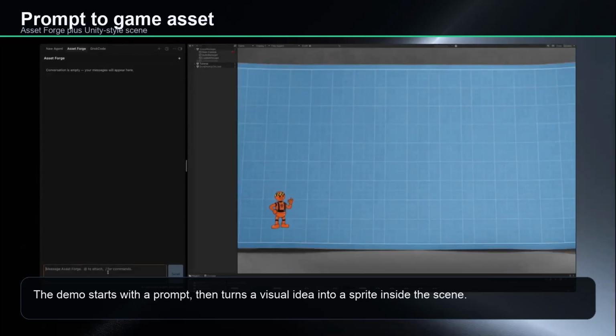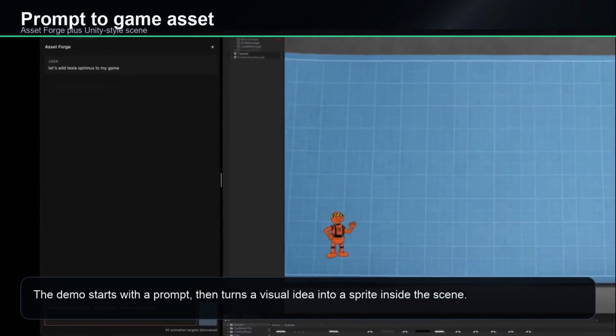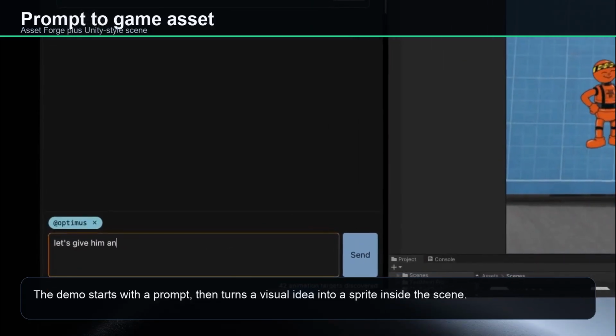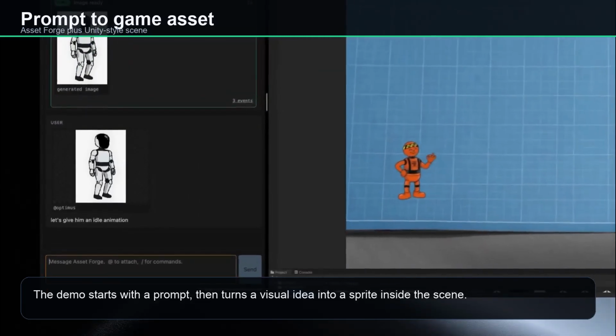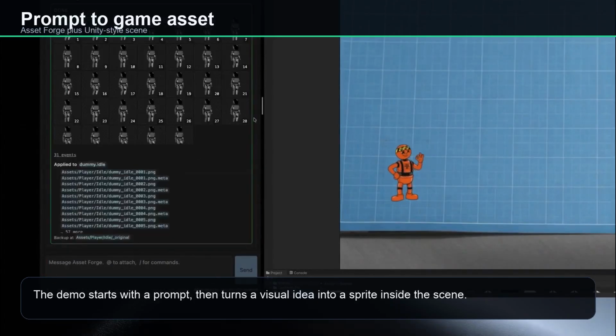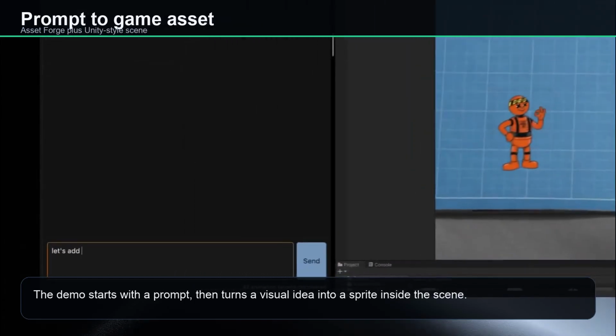The first important beat is the prompt to add Tesla Optimus to the game. The interface is called Asset Forge, and it sits next to a Unity-style scene view. After the prompt, a generated character appears in the game world. That by itself would be a normal AI image demo. The stronger detail is what happens next.